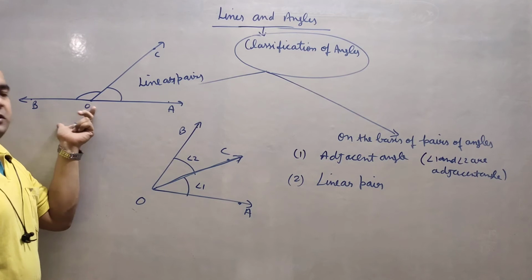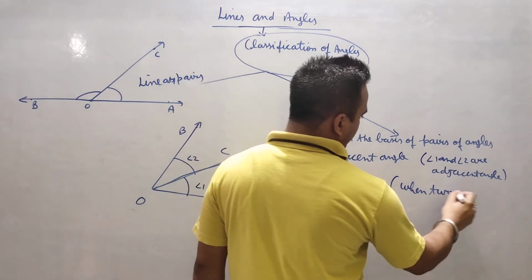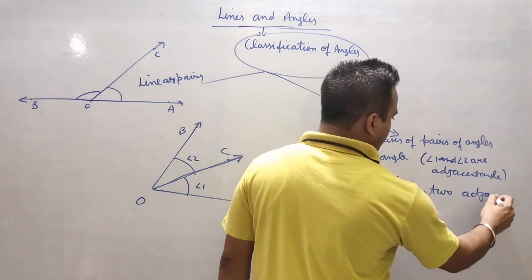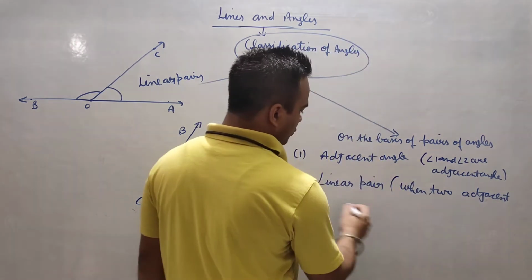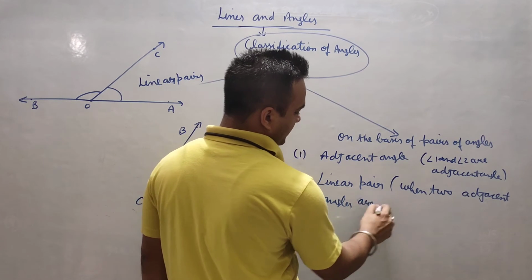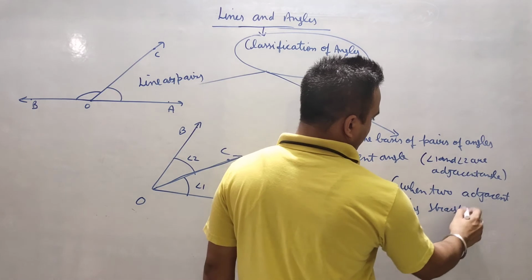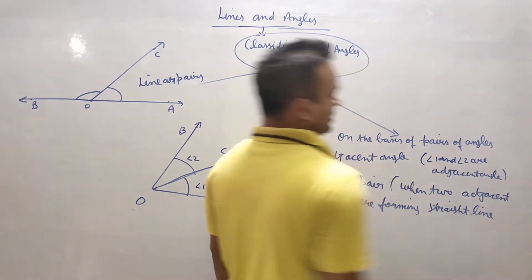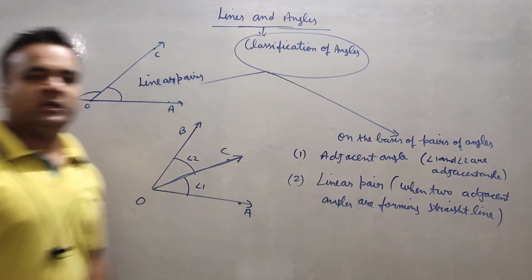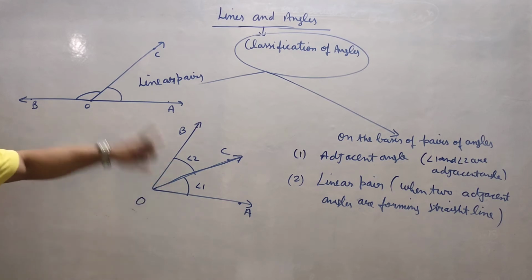So we can write here, when two adjacent angles are forming a straight line, it means they are forming 180 degree, then they are called linear pairs. So this is the best definition to understand, the best differentiation.